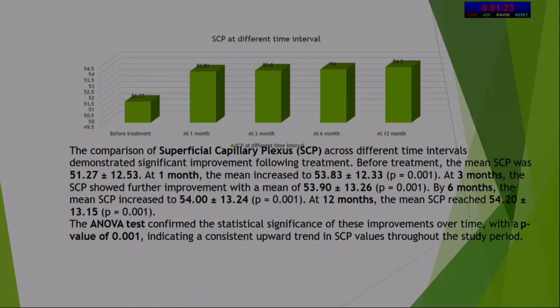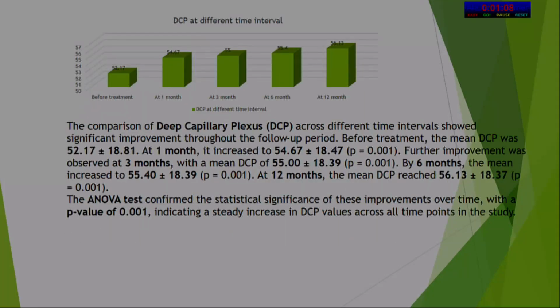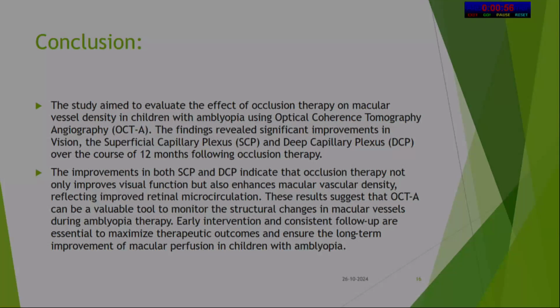The SCP across different time intervals: the mean SCP was 51.27. The mean increased to 53.83 and by the end of 12 months SCP reached 54.20 plus minus 13.5. The comparison of deep capillary plexus was also made and it also improved; DCP was 52.17 initially and reached 56.13.